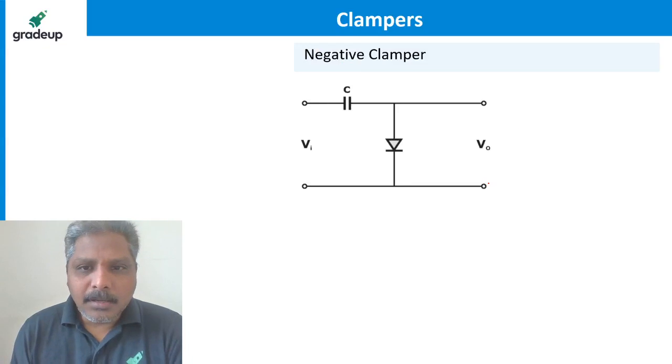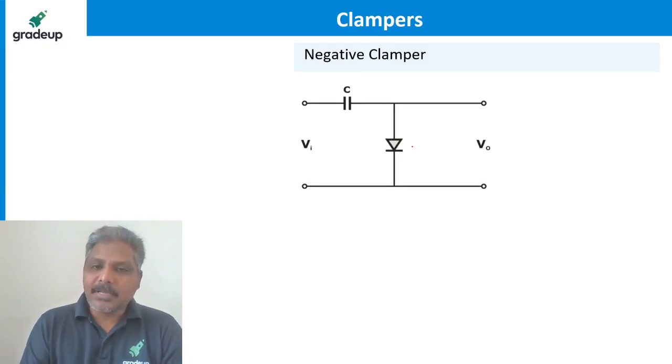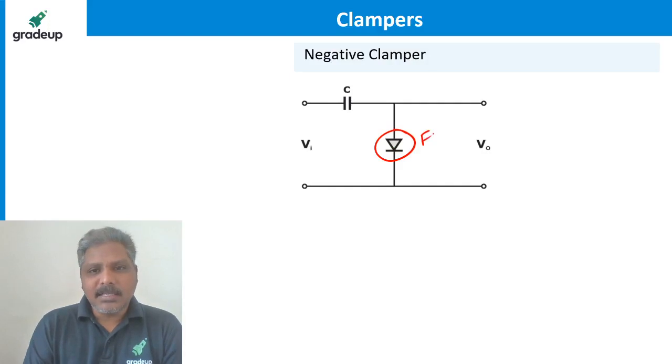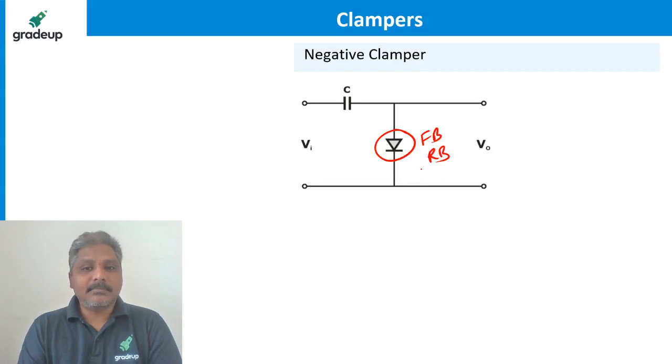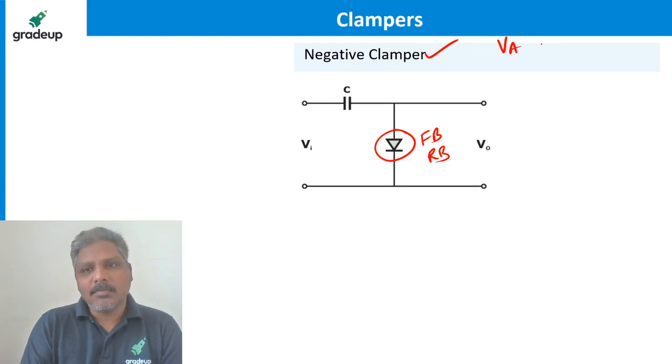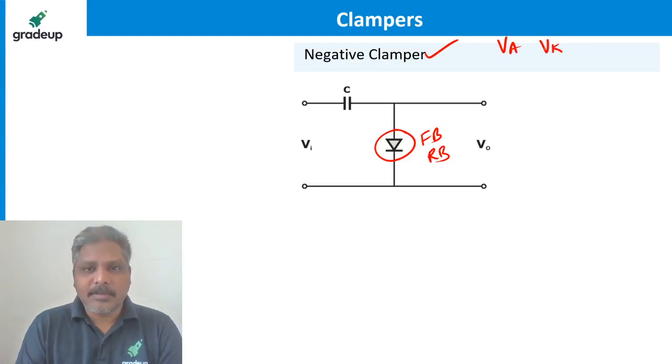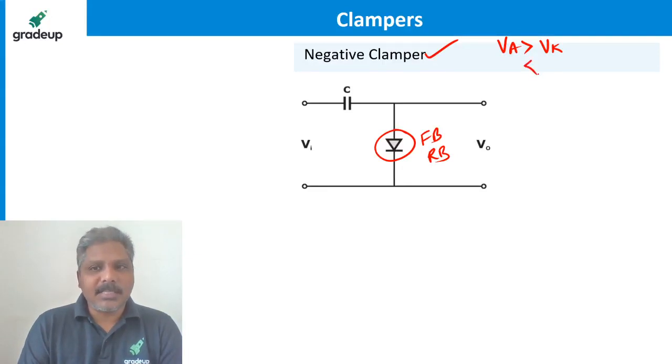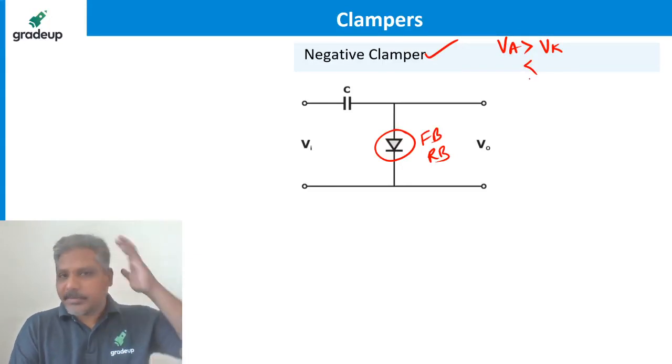Now, whether it is a clamper, clipper or whatever, how will the diode behave? Either it will be forward bias or it will be reverse bias, nothing more than that. So here also in clampers, the diode will be forward bias or reverse bias based on what? Again based on anode voltage and cathode voltage, like we have seen earlier. If the anode is greater than the cathode, then it is forward bias. If it is less than, then it's reverse bias. That's all we already know.